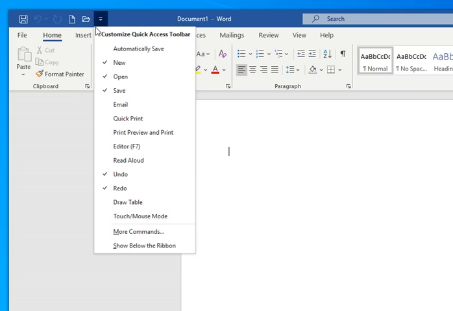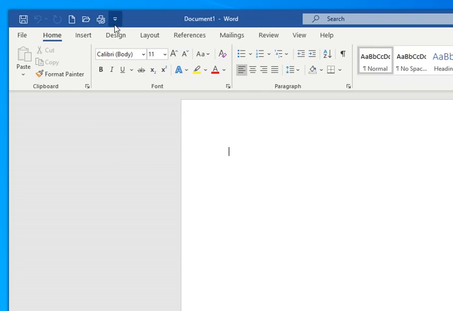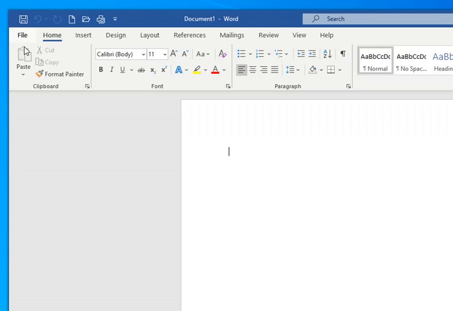What else we got on here? We have a quick print. That's a good one to have up there. That way when you're doing a document, you don't have to go File, New. You don't have to go up to the printer or hit Control P. You could just click here to print. Each of these little things maybe only saves you a few seconds, but if you add them up, that could save you a lot of time.